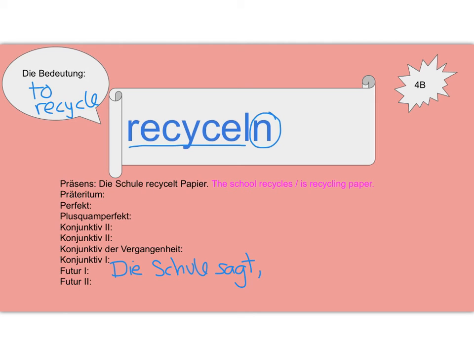"Die Schule sagt," the subject is Die Schule. I want to take the indirect form of recycle. So the stem is recycle. And the conjugation ending for ich and the er/sie/es form is an e. "Die Schule recycle Papier." The school says the school recycles paper. So instead of recycelt, the ich and er/sie/es forms end in an e for that indirect speech.